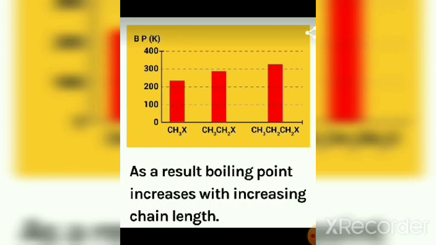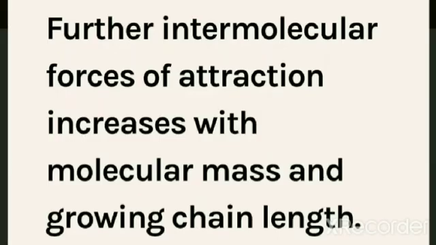So as the number of carbon atoms increases, the chain length also increases. Since the chain length increases, the boiling point increases. So propyl halide will be having a higher boiling point compared to ethyl halide and methyl halide. Now as the chain length increases, intermolecular forces of attraction also increase. So this is the reason why propyl halide has higher boiling point compared to methyl halide.